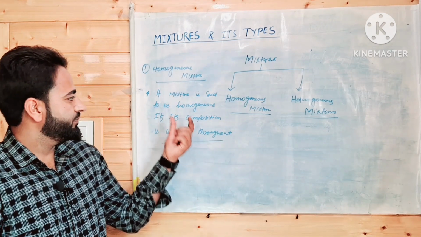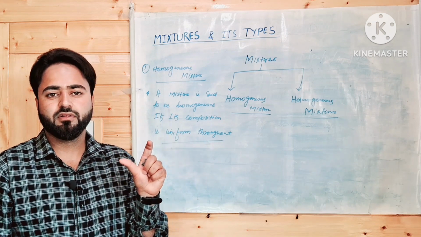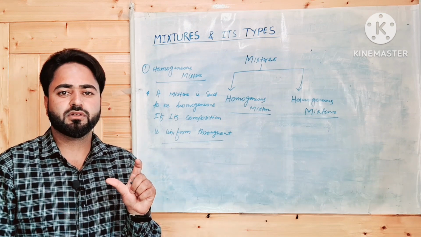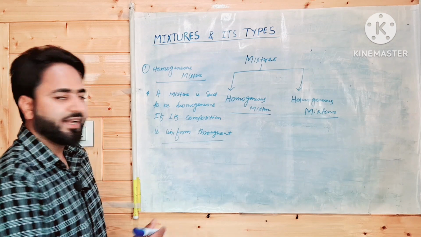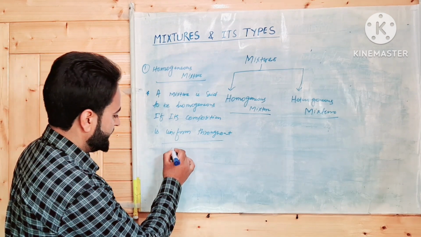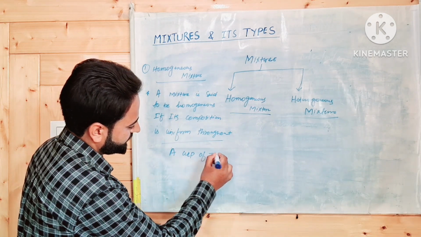What does that mean? Any mixture has a definite composition, that is, a mixture is made up of its constituent particles. Suppose we take a day-to-day example of a homogeneous mixture, that is a cup of tea.